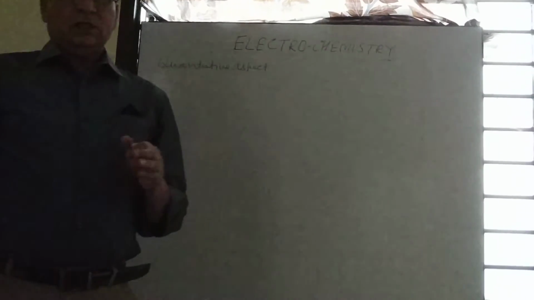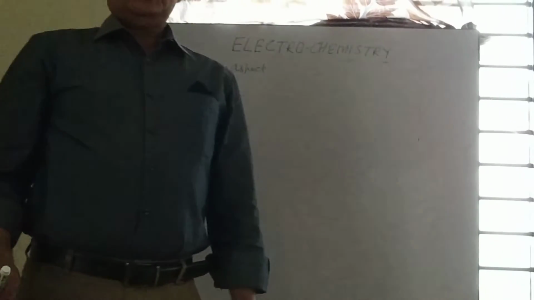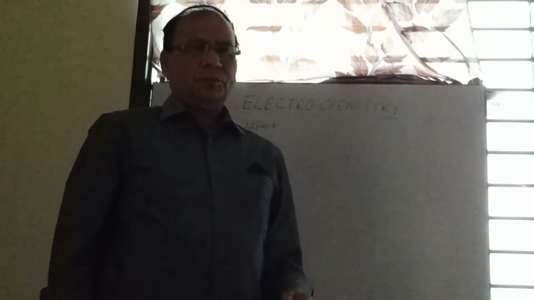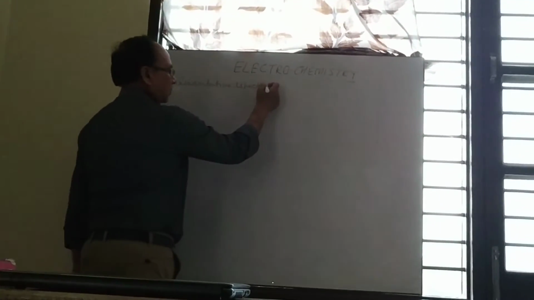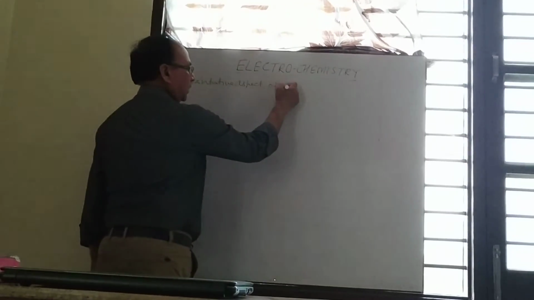First topic about the electrolytic cell is done. I am going to start the next topic, that is the quantitative aspect of electrolysis.